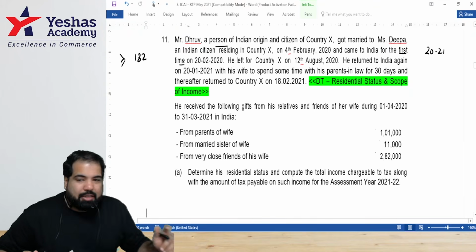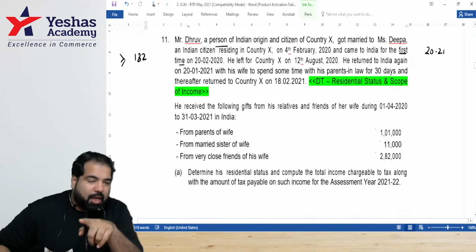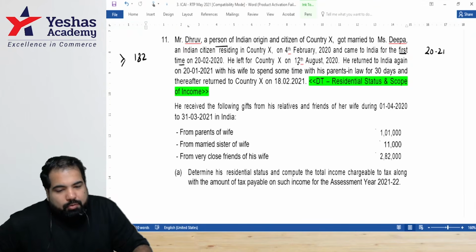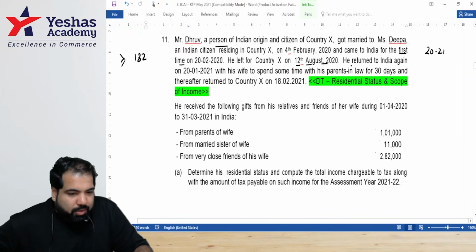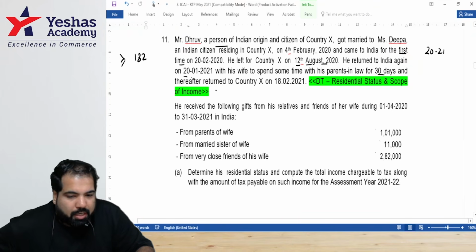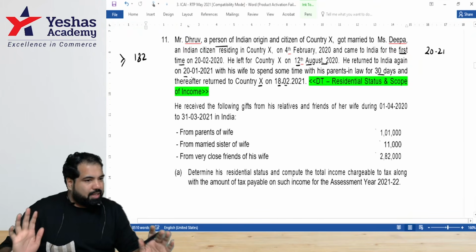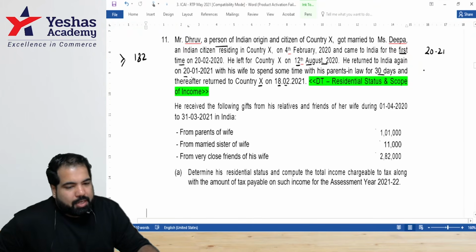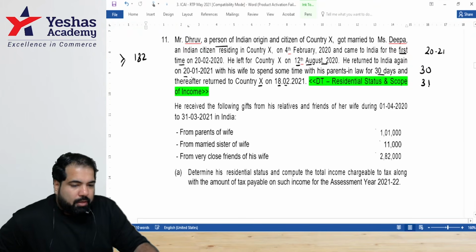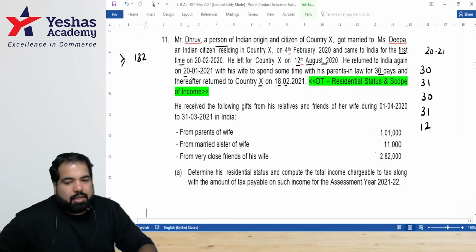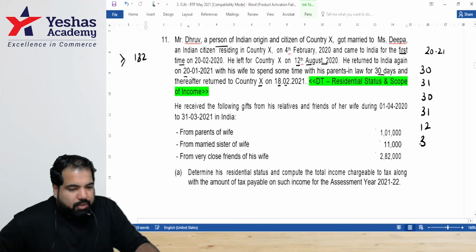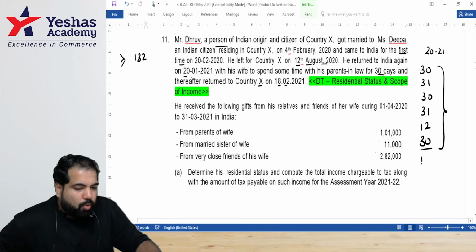First time basically means even if he becomes a resident, he will become what kind of resident? R and OR. He left the country on which date? 12th August. So he was here till 12th August. He returned to India again on 20th January. And then, guys, he was with his parents-in-law for how many days? 30 days. And thereafter returned to country X on 18th February. Don't worry, guys. Let's figure the number of days. First, guys, he was there in April. So how many days in April? 30. May, June, July, and August. Should I take 12th also? Yes. Then he returned to India on 20th January and he stayed in India for how many days? 30 days. So we'll take straight 30 days, guys. You calculate the total number of days and it's 160.